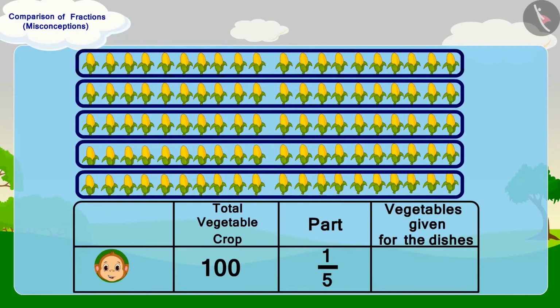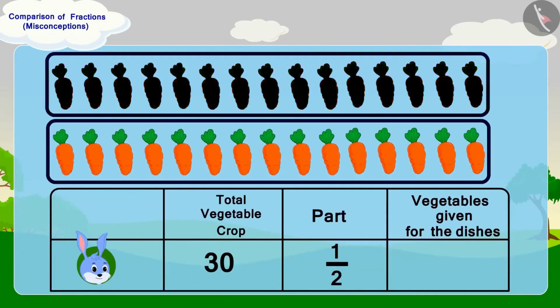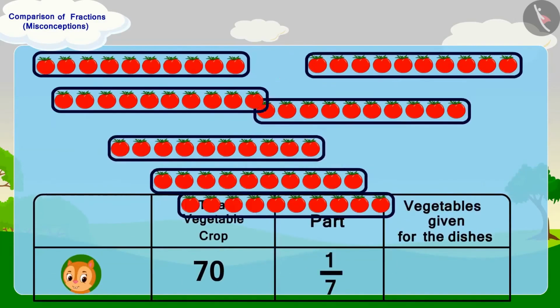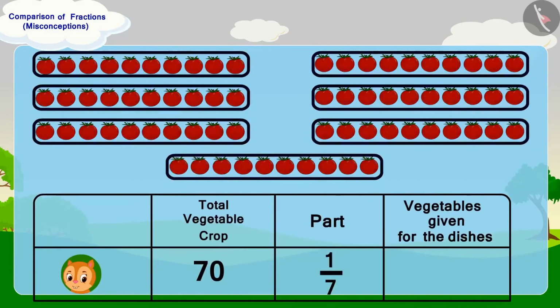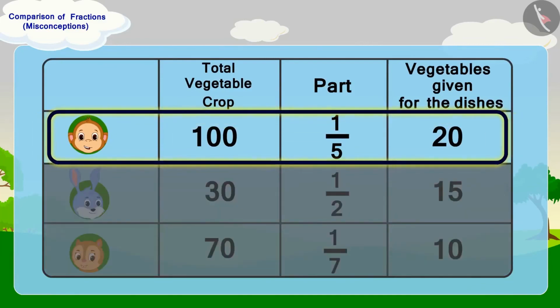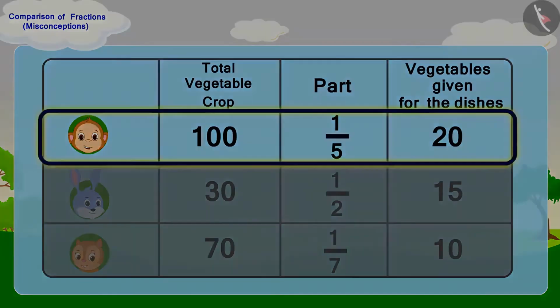Babban gave 1/5 of 100 or 20 vegetables. Bunny gave half of 30 or 15 vegetables. And Chanda gave 1/7 of 70 or 10 vegetables. Babban has said the right thing. He has given the most vegetables for the dish. Therefore, he should get the largest part of the dish.